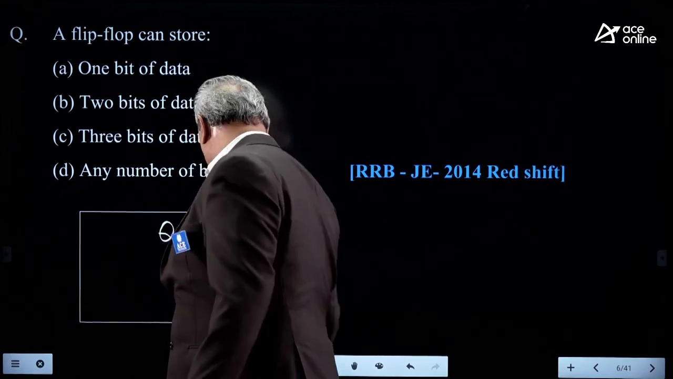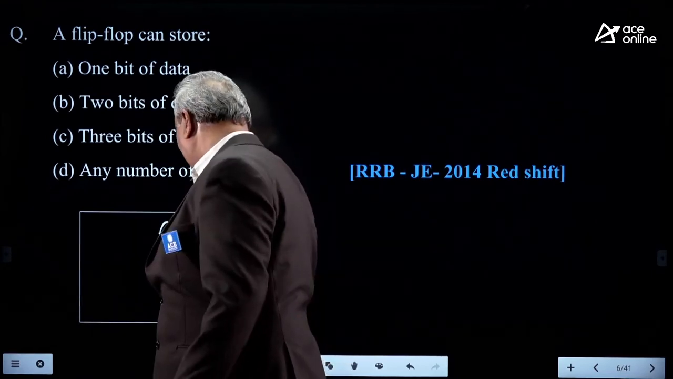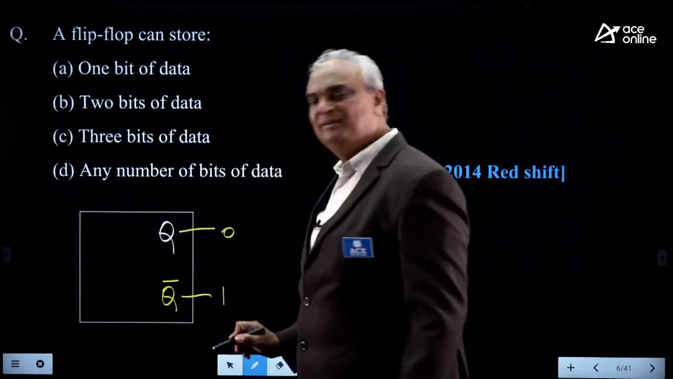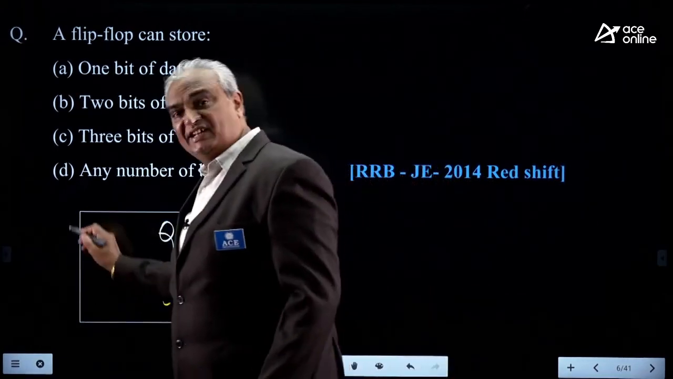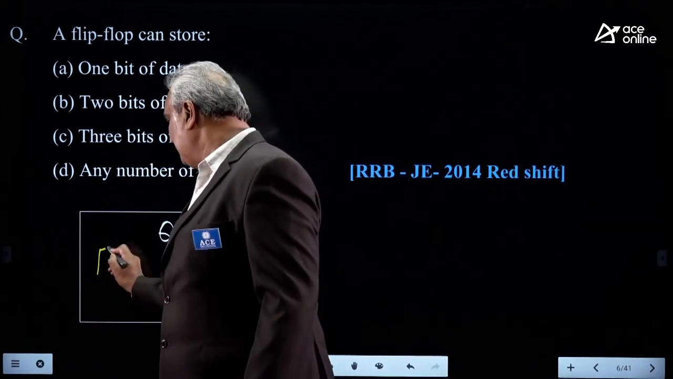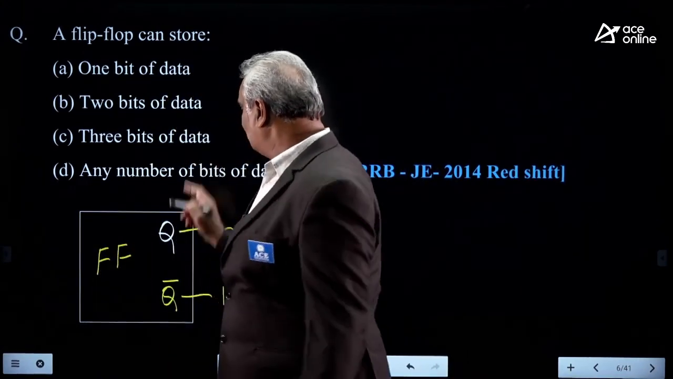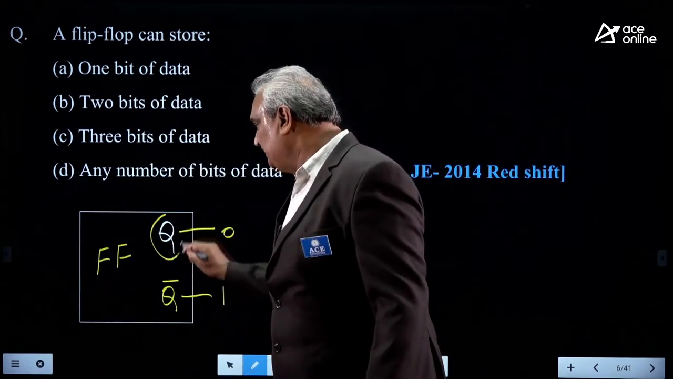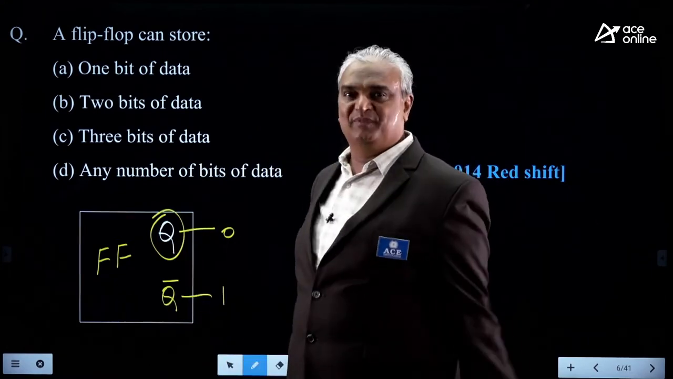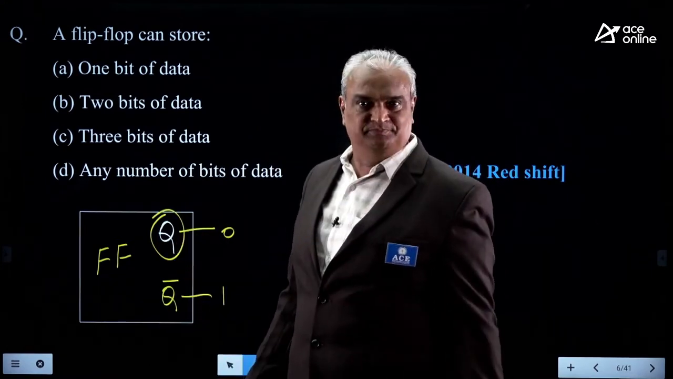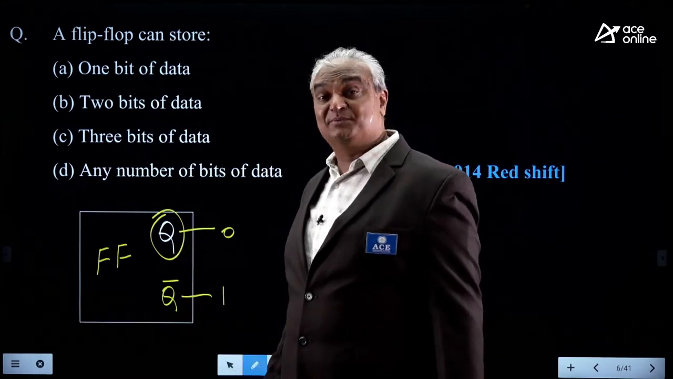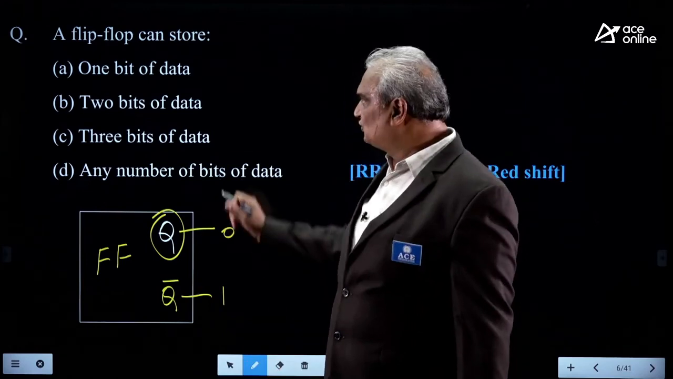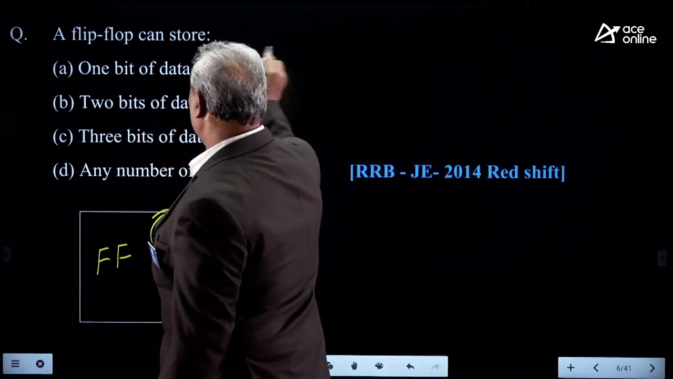Flip-flop is having two stable states, Q and Q bar. If Q is 0, automatically Q bar is 1, and vice versa. Whether it is SR, JK, D or T flip-flop, it is used to store only 1 bit. Why only 1 bit? Because generally Q is considered as the main output, and Q bar is considered as the complementary output. That's why it is used to store only 1 bit of data.